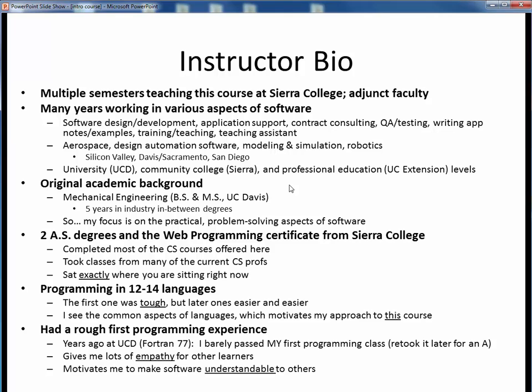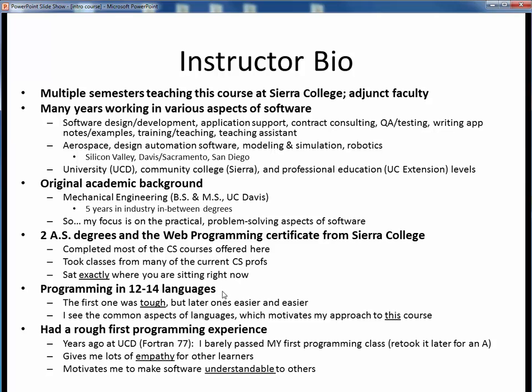Interestingly, my original academic background is not in computer science, but rather in engineering. My first two academic degrees were in mechanical engineering from UC Davis. So I tend to be focused on the practical problem-solving side of software development. But I've also studied at Sierra College in this computer science department. I've taken most of the classes in the CS department and earned 2 degrees and the web programming certificate. So I know this department, the courses, and most of the instructors here.